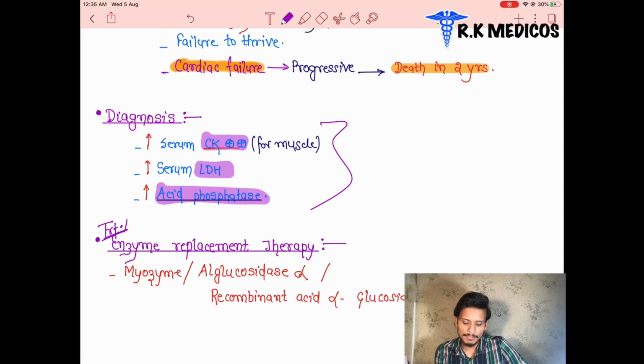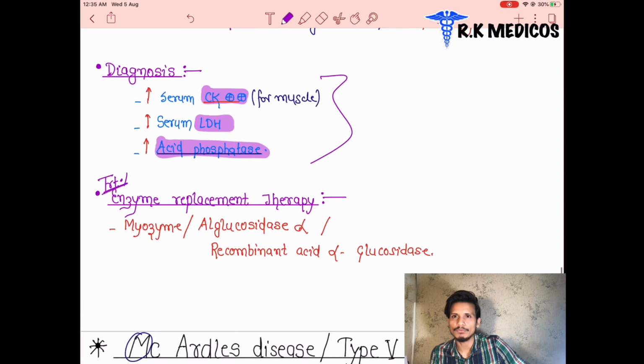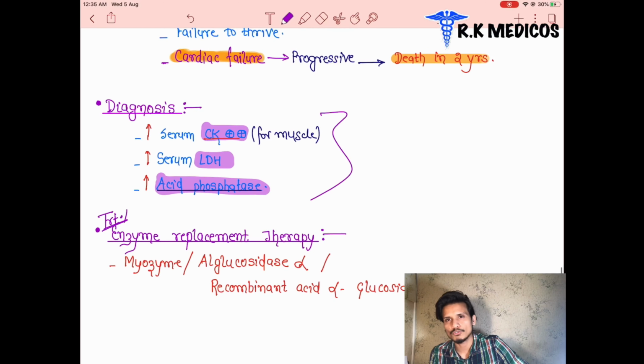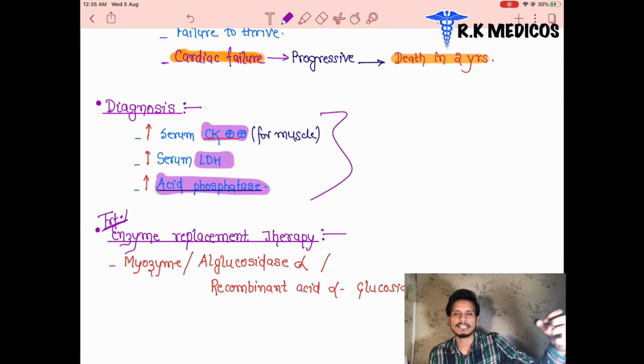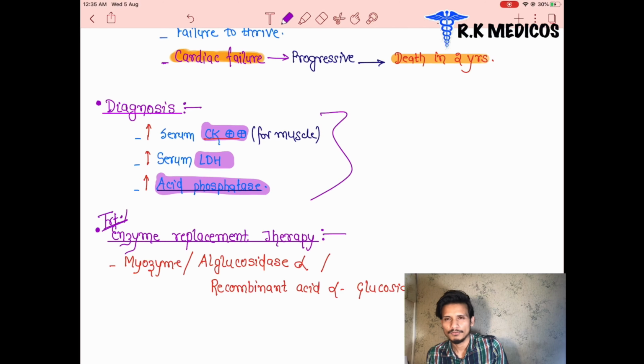What enzyme replacement therapy is used for the treatment when the patient suffers from the lysosomal storage disorder, the muscle glycogen storage disorder, that is Pompe's disease? We are going to give the patient enzyme replacement therapy. The enzyme that is deficient is provided to that patient, and the patient will be cured very fast. So these are the enzyme replacement therapies.